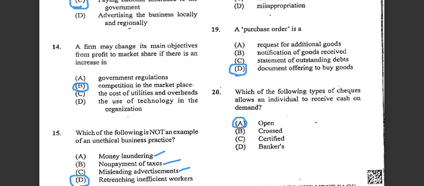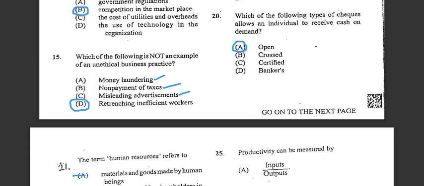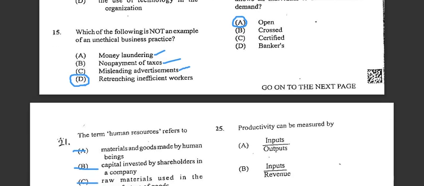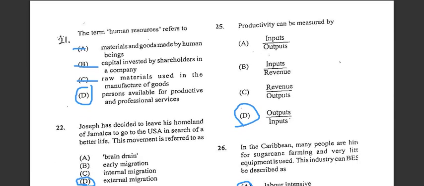Number 19 says purchase order is, so the purchase order would be a document offering to buy goods. Alright, so the answer would be D for number 19. Number 20, it says which of the following types of checks allow an individual to receive cash on demand. So therefore we are talking about open check. Alright, good. Number 21, it says the term human resource refers to, so human resource can refer to the person available for productive and professional services.